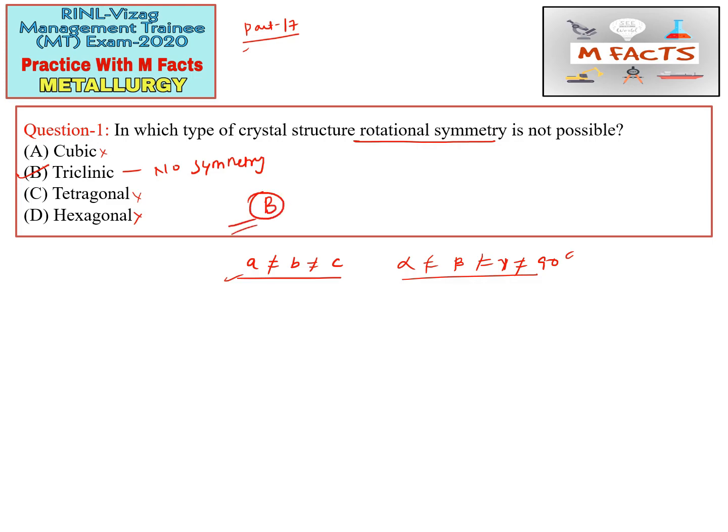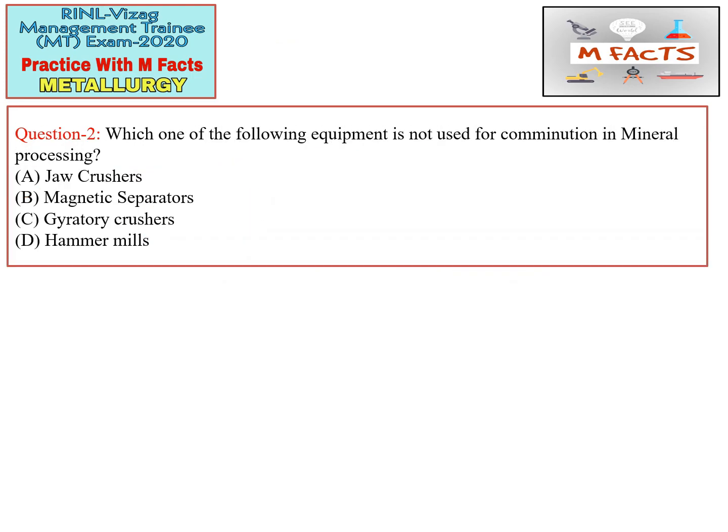So the next question is, which one of the following equipment is not used for comminution in mineral processing? These are the equipment which are used for ore dressing or mineral dressing in different processes. So the first option is jaw crushers, next is magnetic separator, C is gyratory crushers, and D is hammer mills.